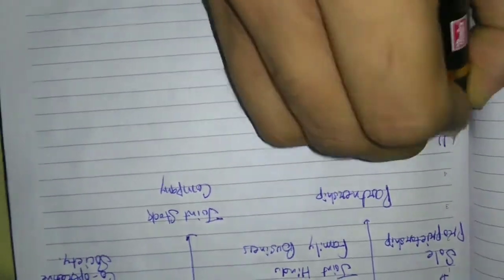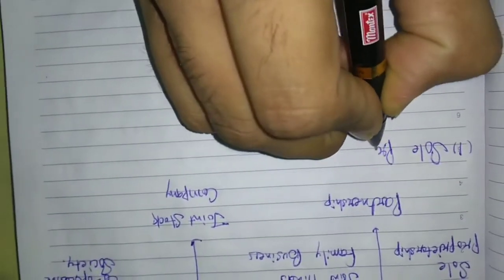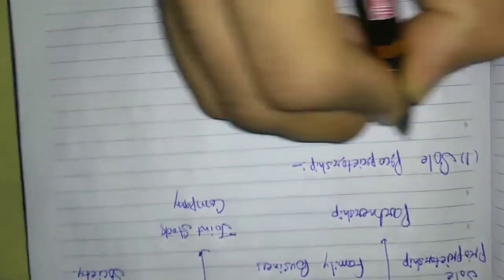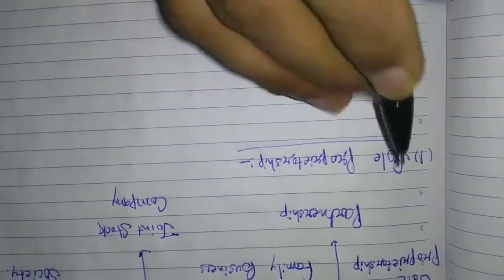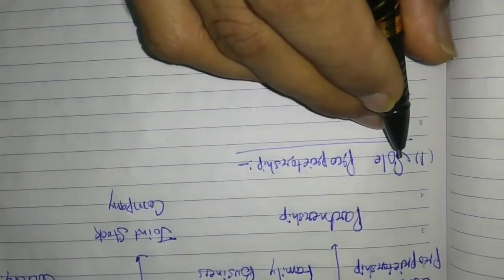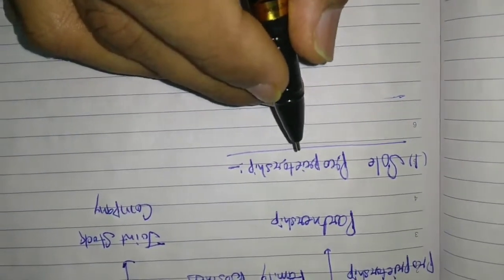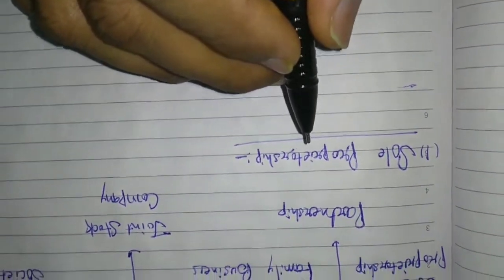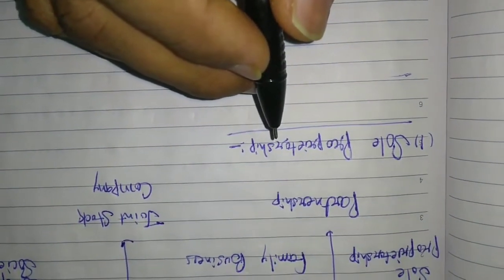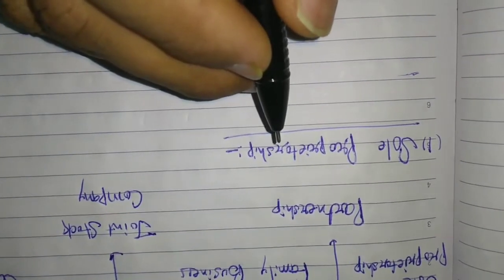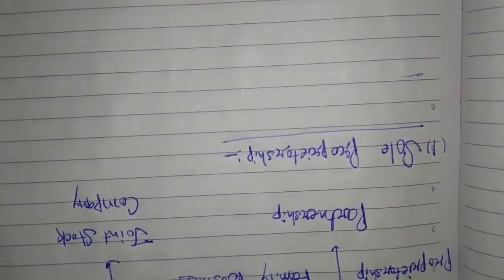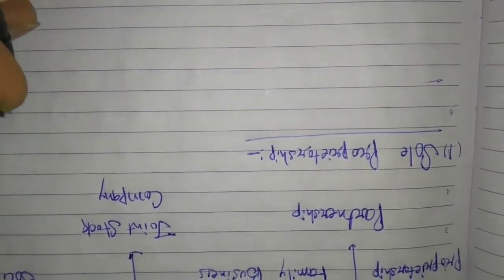So listen carefully and look here. First business is sole proprietorship. The meaning of sole in Hindi is alone or akela, and proprietor means owner of the business. So sole proprietorship means when any type of business is owned, fully controlled and managed by a single person, that type of business is called sole proprietorship. Clear? So you can also write it.